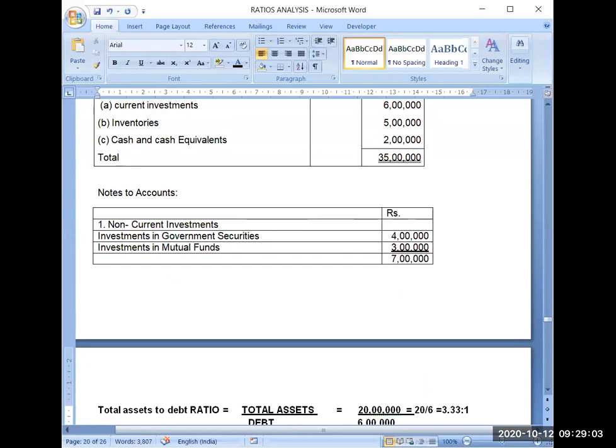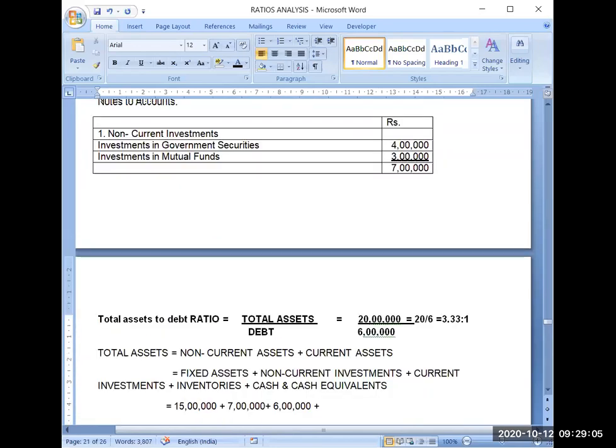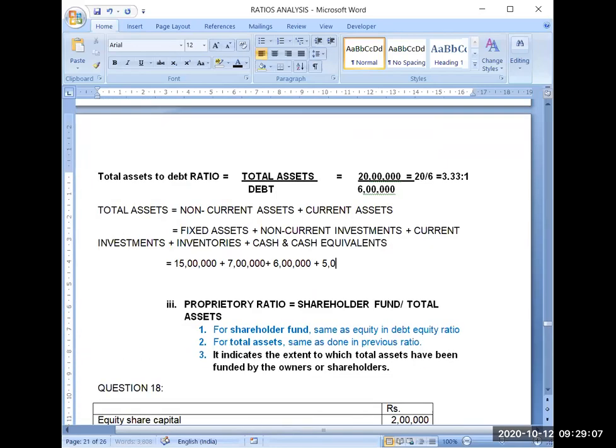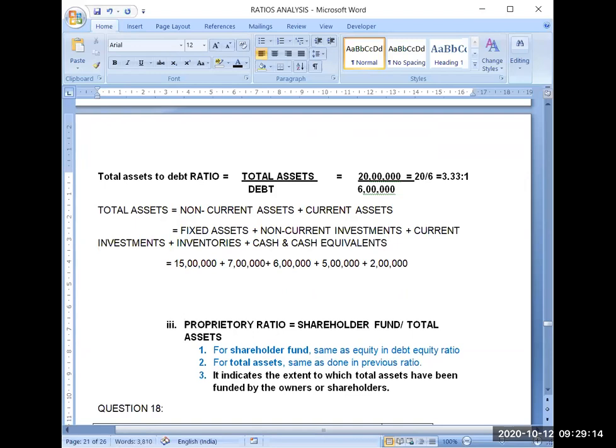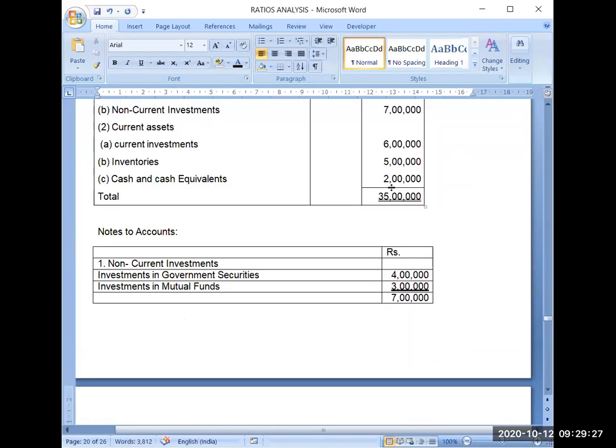Inventories are given 5 lakh and cash equivalent 2 lakh. So 5 lakh plus 2 lakh. So now I can total it. It will be is equal to 15, 7, 22, 28, 33, 35, 35 lakh. And now you can check it also. Total of asset side is also given 35 lakh.